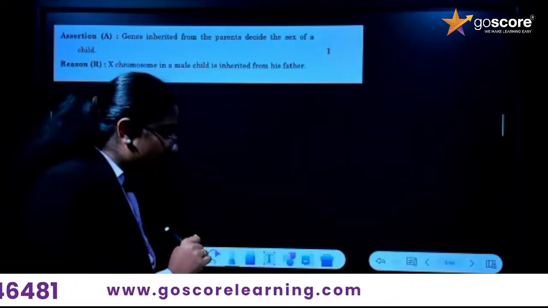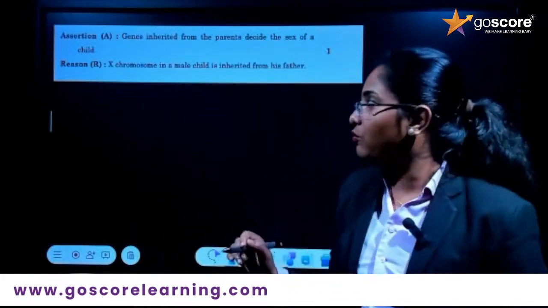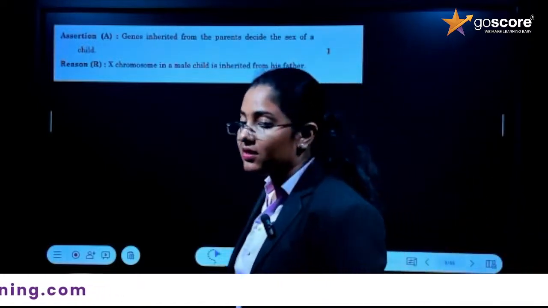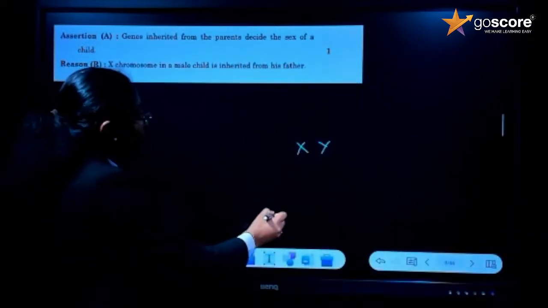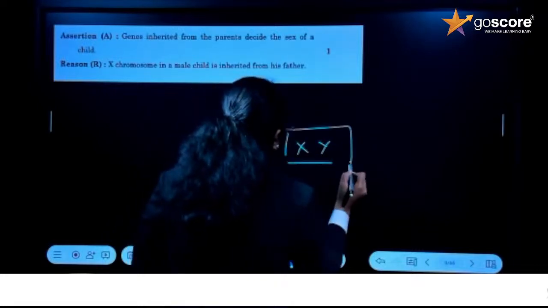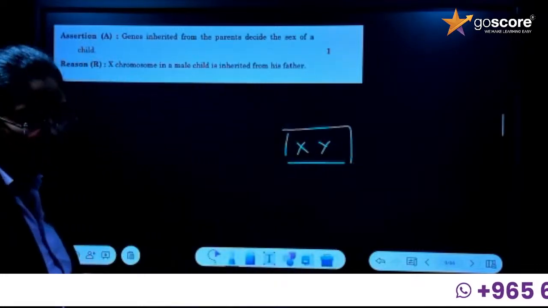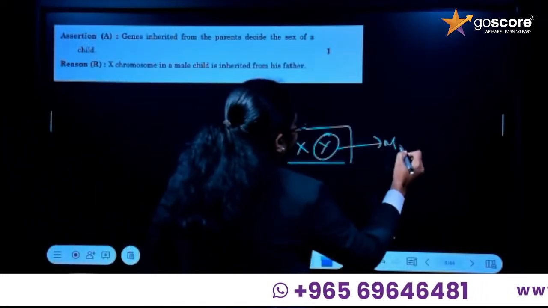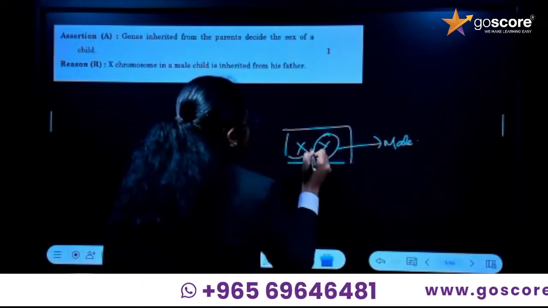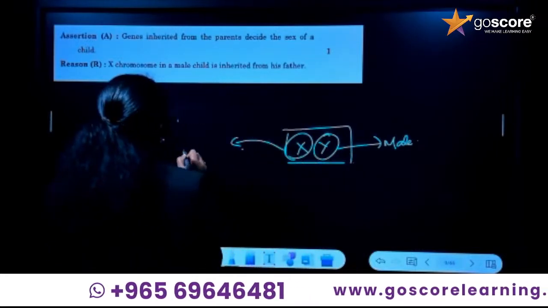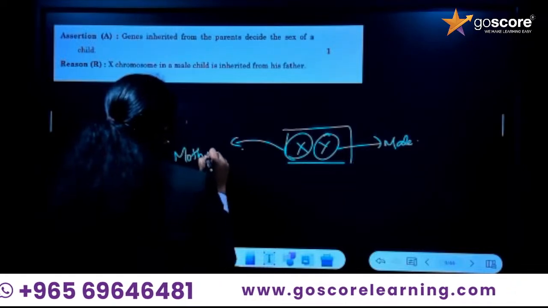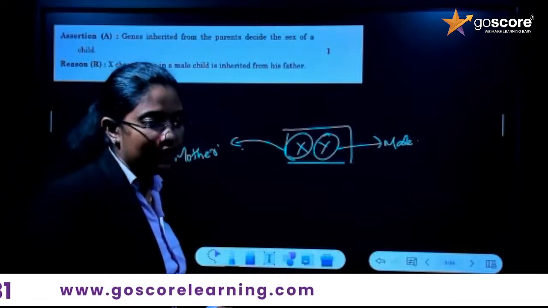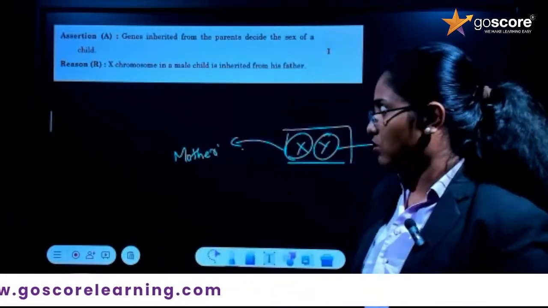Okay, so if you consider the male child, if X and Y, this is sex determination in human beings, right? What is X and Y? XY is the chromosomal pattern for what? For males. Okay, so Y, where is it coming from? It's coming from father or male. Okay, so next one, it is X. Obviously, it will be coming from whom? It will be coming from mother or the female. Okay, so the second statement is just wrong. So we could say A is true and R is wrong.